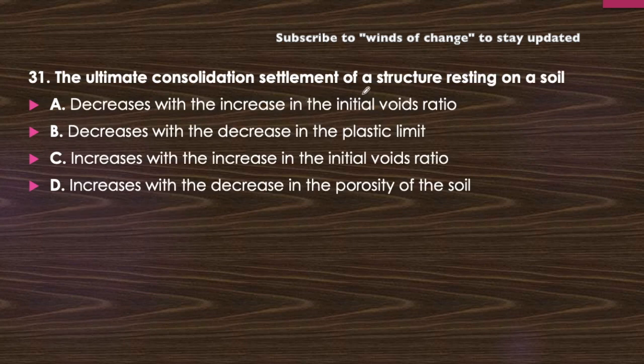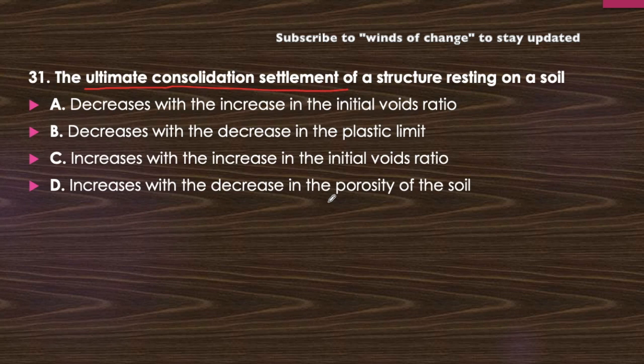The ultimate consolidation settlement of a structure resting on a soil. Now it will decrease with increase in initial void ratio, decrease with decrease in plastic limit, increase with increase in initial void ratio, or increase with decrease in porosity of soil.